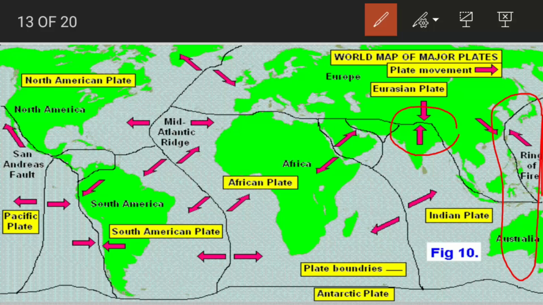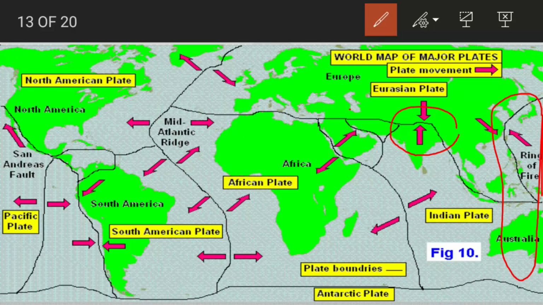Indonesia also. So these countries have lots of active volcanoes, and therefore this area is known as the Ring of Fire, because there is always volcanic eruption going on, and there are related earthquakes also. So this is the cause of the Ring of Fire.